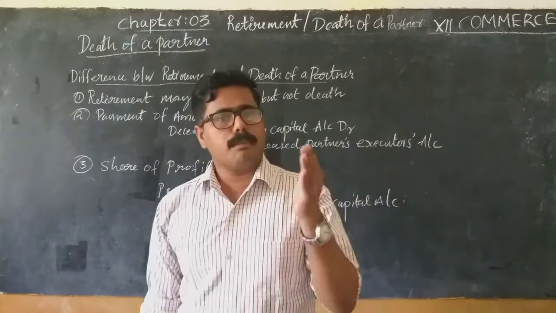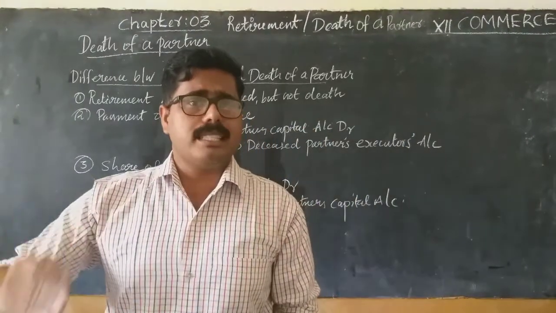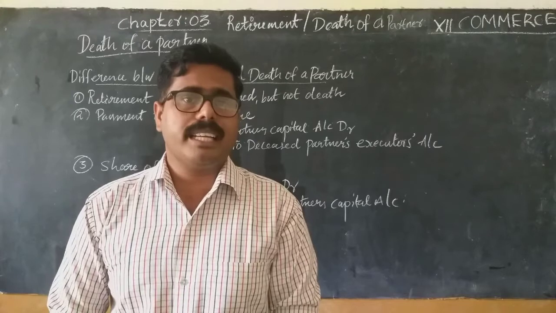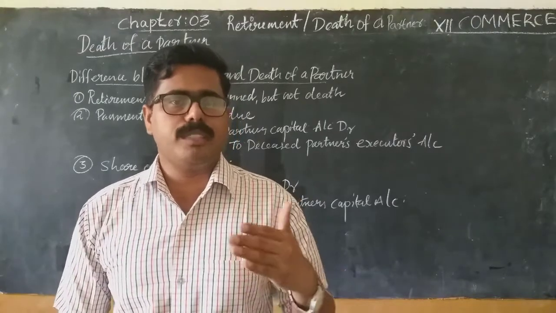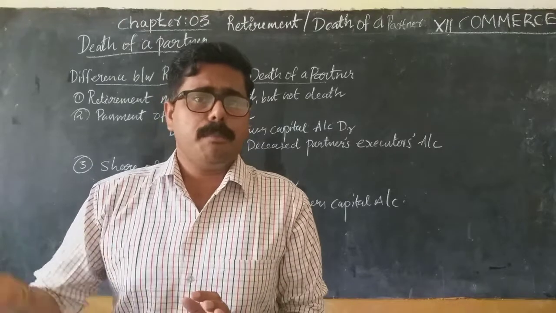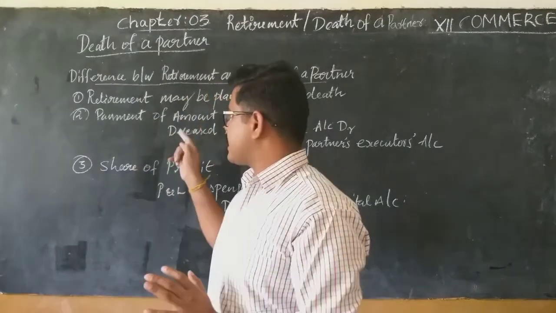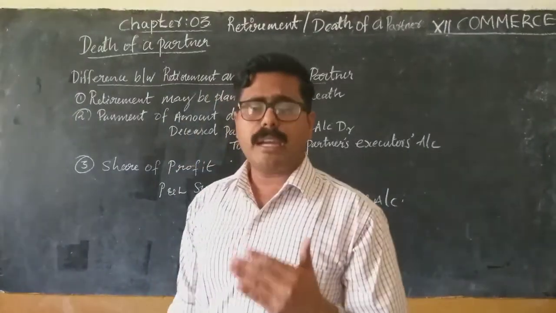So a partner may plan about his date of retirement, but in case of death, it may occur at any time of the year. Yes or no? It is not pre-planned. Understand? And the next point is payment of amount due.